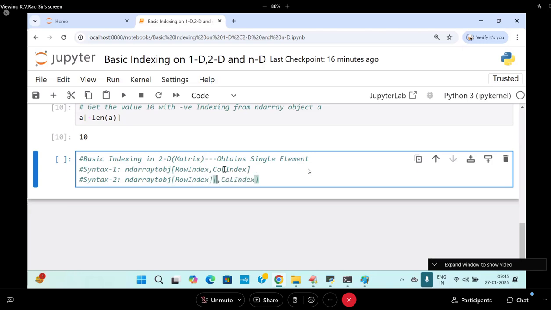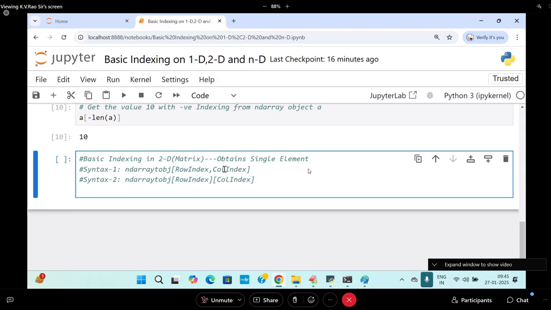Like this I can write it. Column index also you can mention it. Row index and then column index. The column index can be either positive or negative.